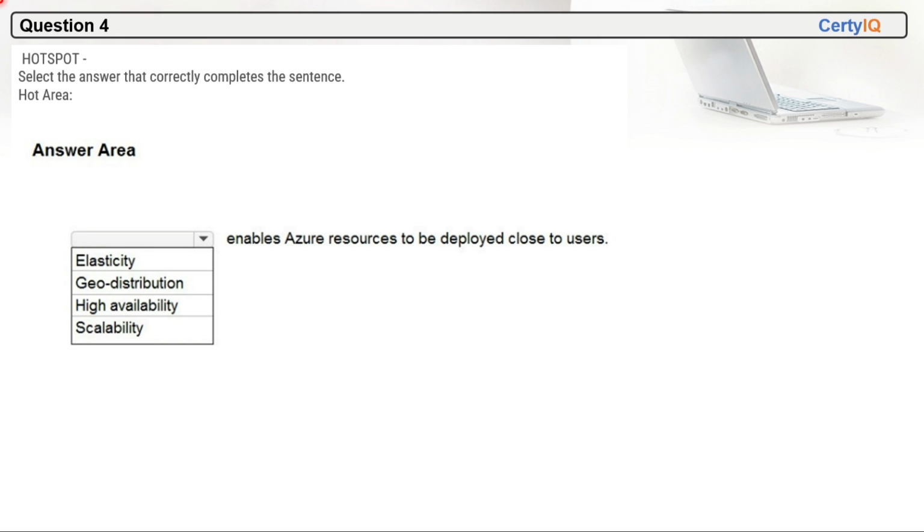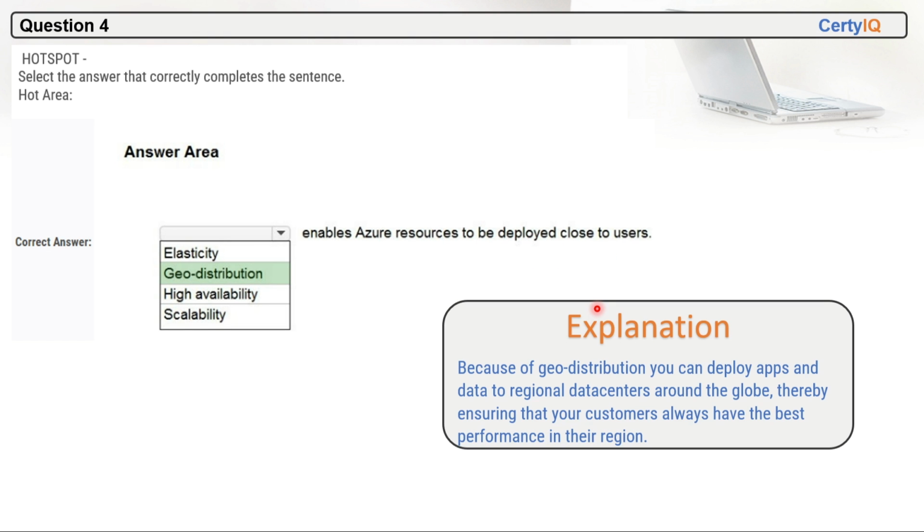Next question. Hotspot, select the answer that correctly completes the sentence. Which of these will enable Azure resources to be deployed close to users? So the keyword here is close to users, and geo distribution enables resources to be deployed close to users, right? So this is the correct option here. Because of geo distribution, you can deploy apps and data to regional data centers around the globe, thereby ensuring that your customers always have the best performance in their region.